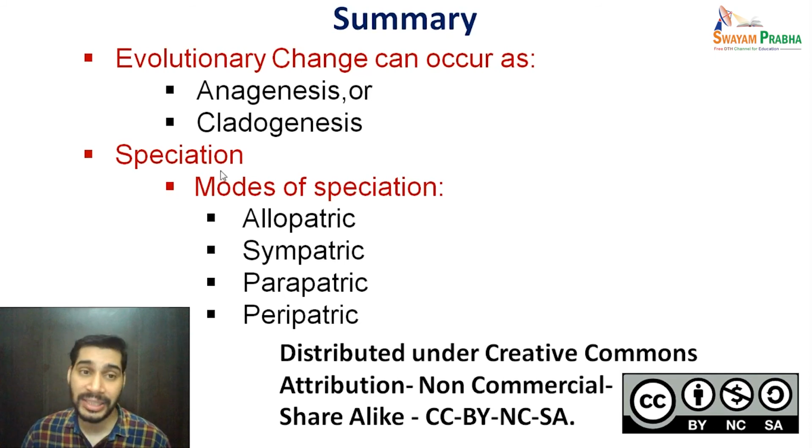We also discussed speciation, the origin of new species, and there are 4 different modes of speciation. It can be allopatric in nature, which is because of geographical barriers or isolation. It can be sympatric in nature, which is of reproductive isolation or barrier types. Then there are 2 more categories within the geographical isolation, which are called parapatric and peripatric speciation.